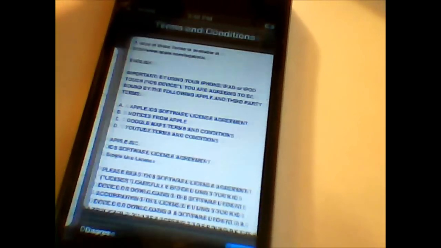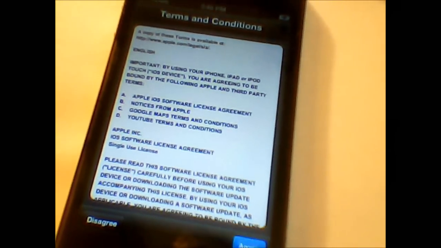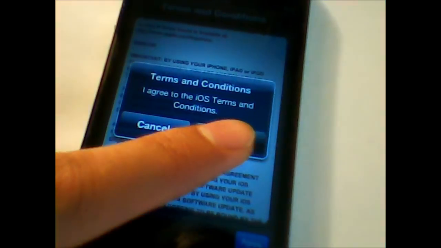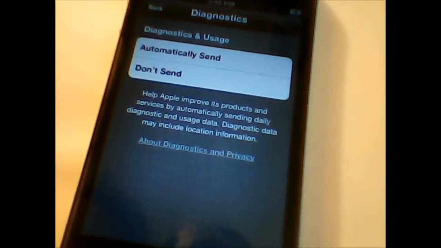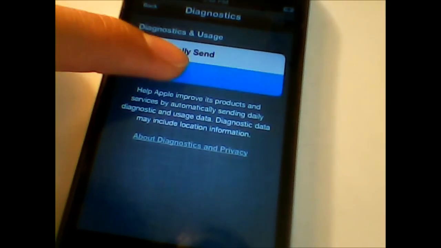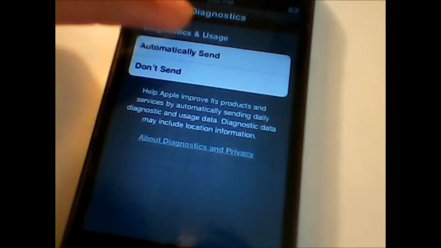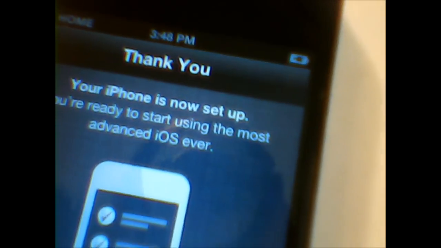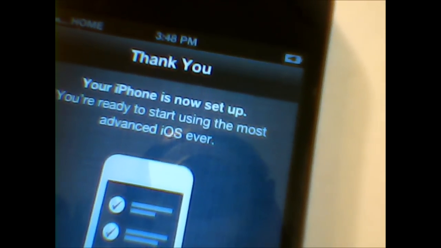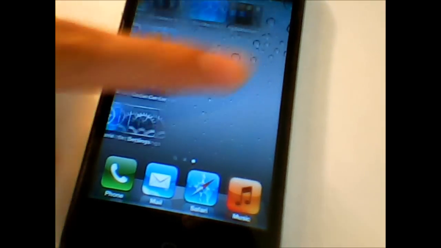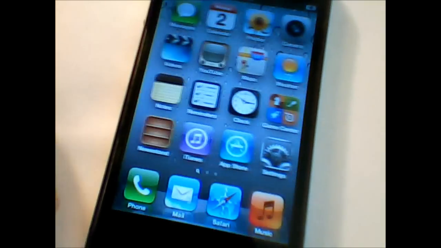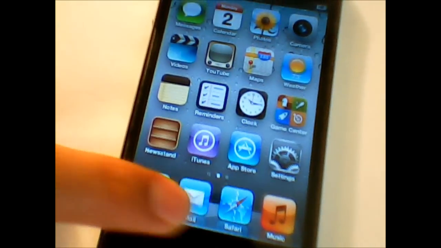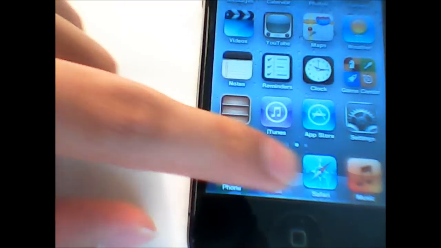Continue. Okay. And agree. Agree. I'm just gonna click automatic send, and then it's gonna say thank you. Your iPhone is now set up. Okay, then start using, and that's it. As you can see, it's restored back to its original. I can't move the dock anymore.